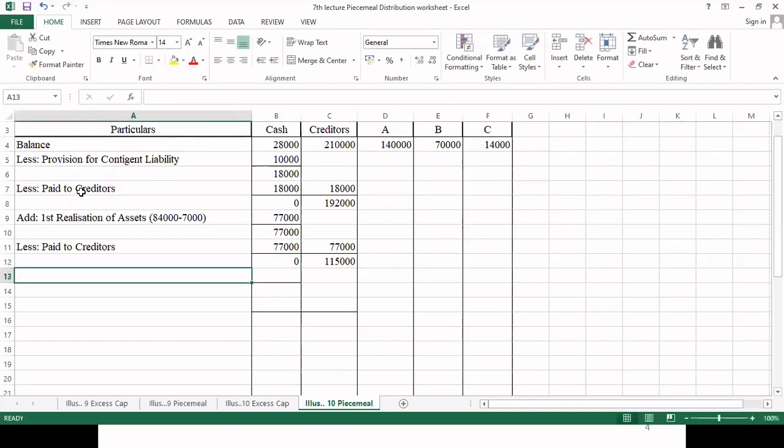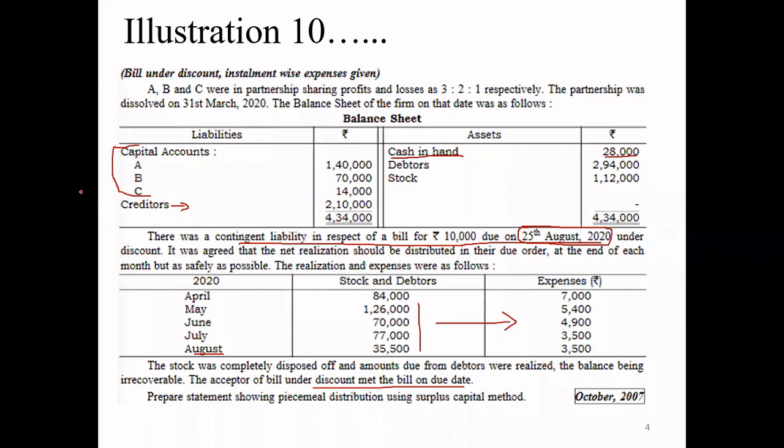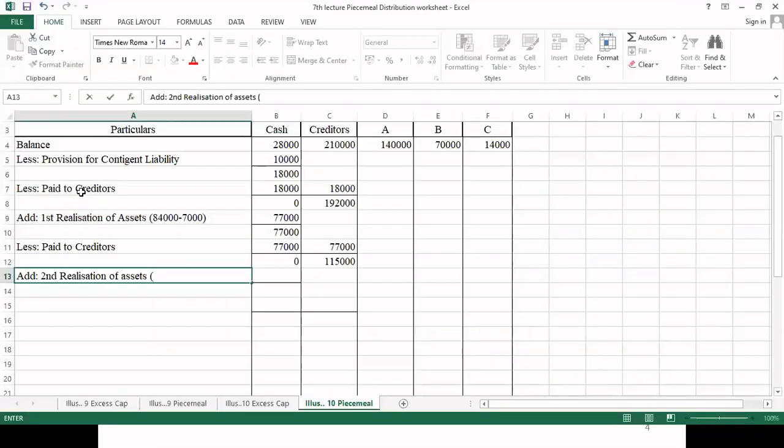So we'll go for which realization? Second realization. Realization of assets. Within a bracket we will see 1,26,000 minus 5,400, so 1,20,600.